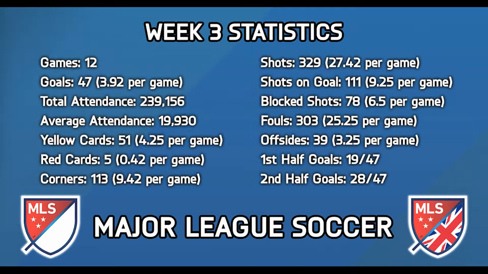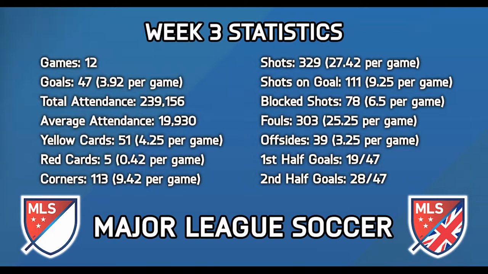19,930 that was. 51 yellow cards this weekend as well, an average of 4.25 per game. That's fairly high, and the red cards were up as well with 5 red cards in 12 games, 0.42 per game. Of course, Real Salt Lake's 2 red cards this weekend contributed quite heavily to that total. Corners were at 113 in total, that's 9.42 per game, so a pretty high total.